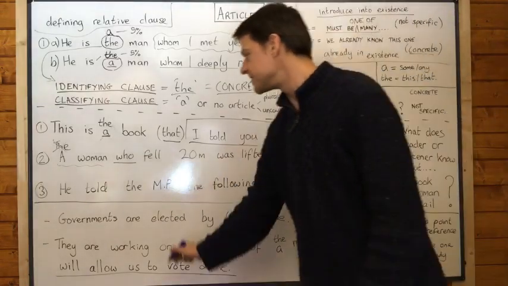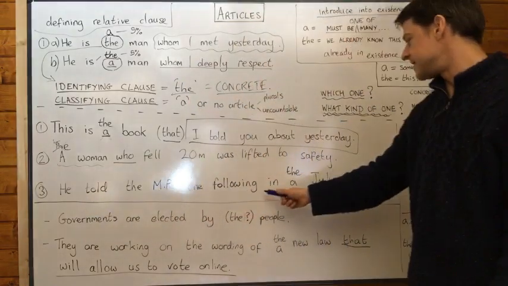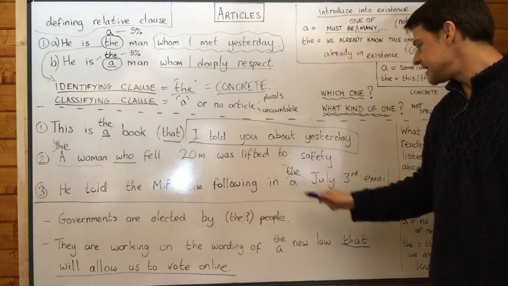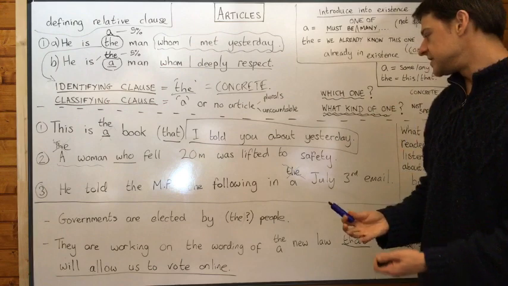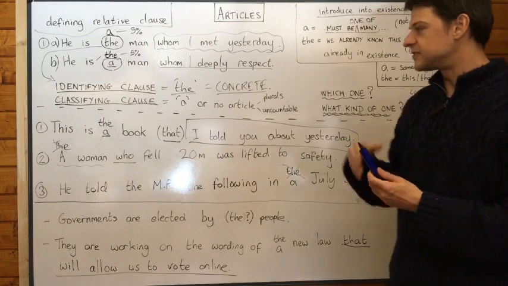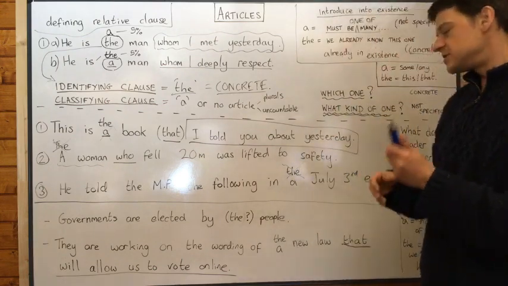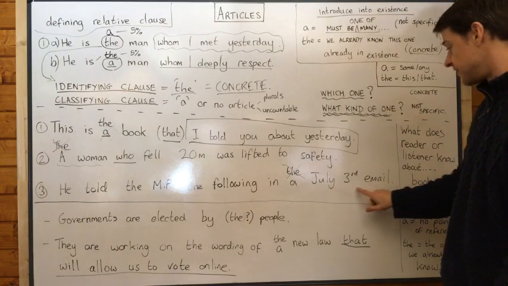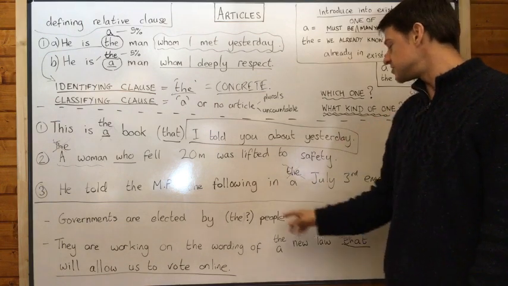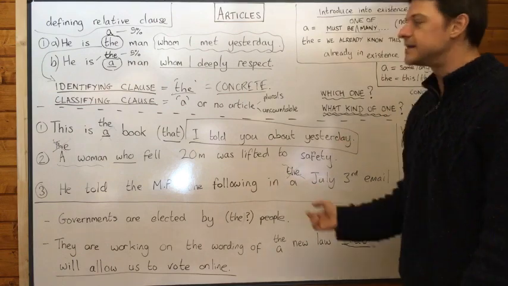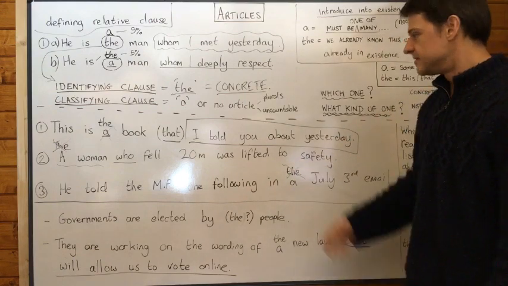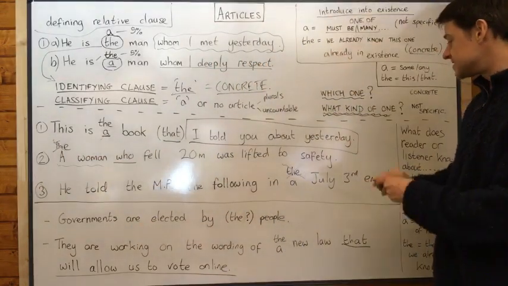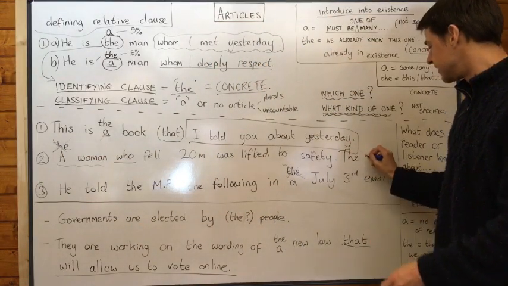And the same with number 3. He told the MP the following in a July 23rd email. It sounds like it's in the news, and it sounds like the journalist has already assumed that you don't know anything about the July 3rd email. And so he introduces it with an A, and in the next sentence he uses a the. The same in number 2. He introduces her with an A, and then in the next sentence he says the woman, certainly.